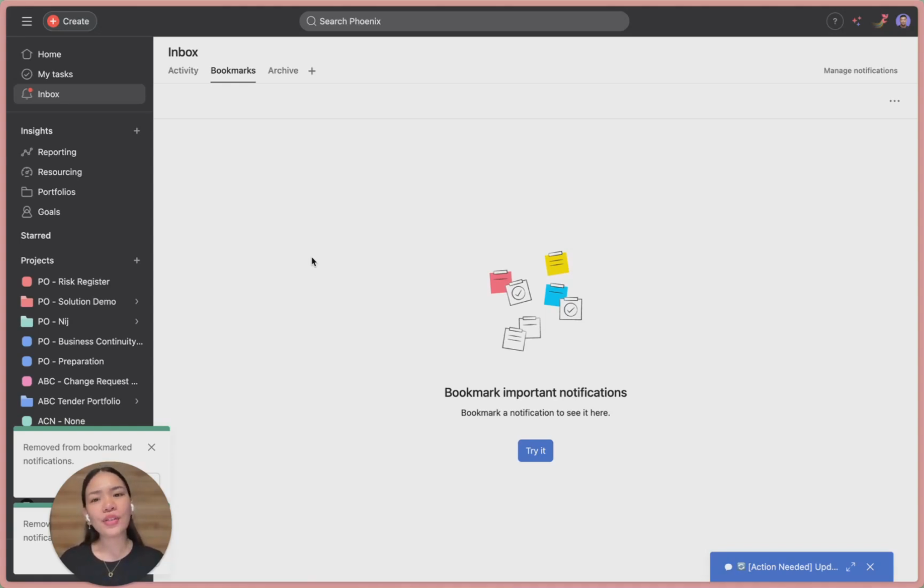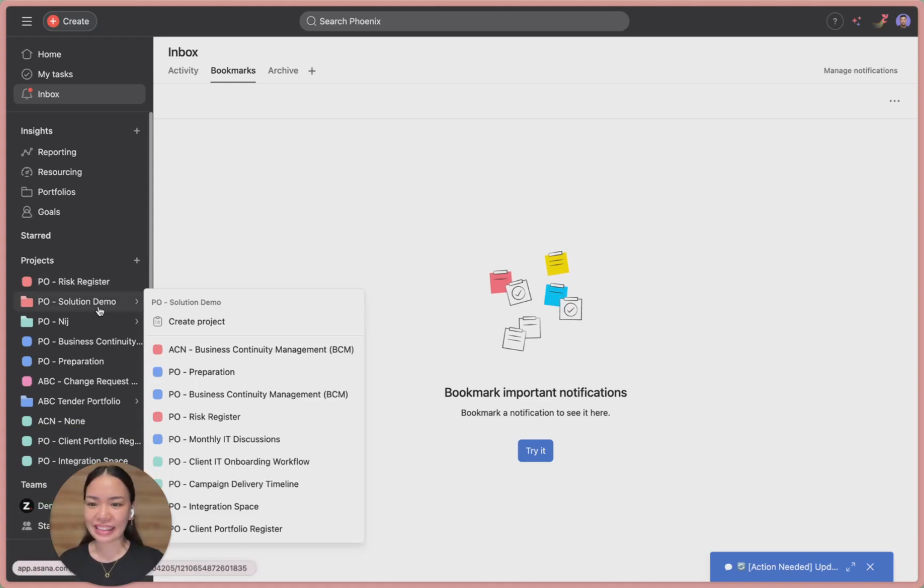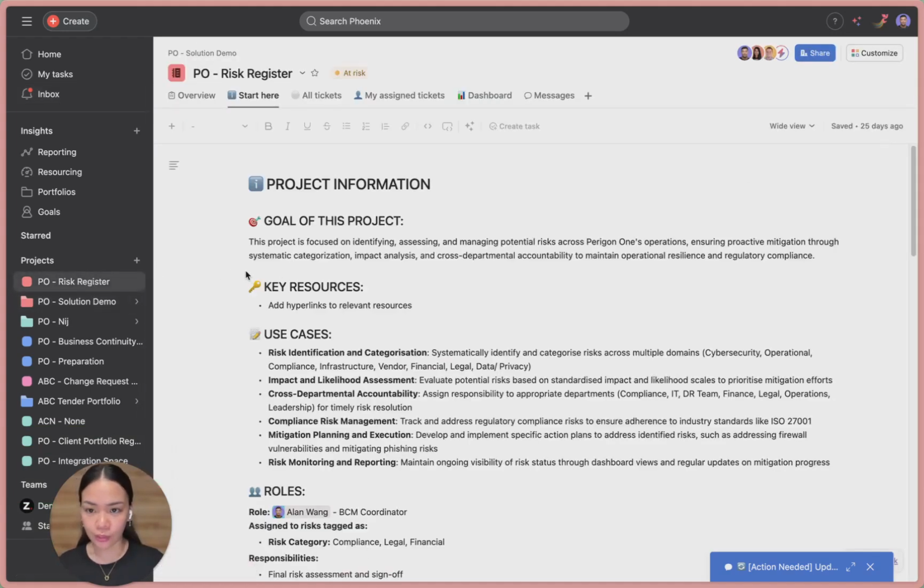Now, what if you need to talk to an entire team, project, or portfolio group? That's where messages come in. Let me just go back to the project that we were using a while ago.